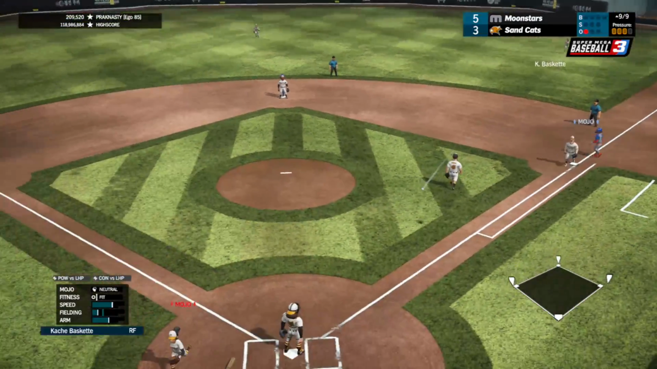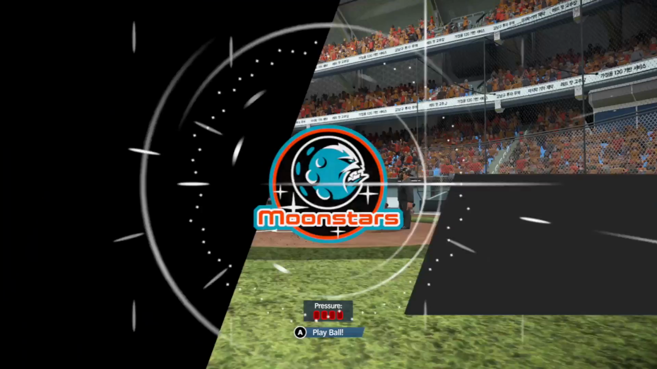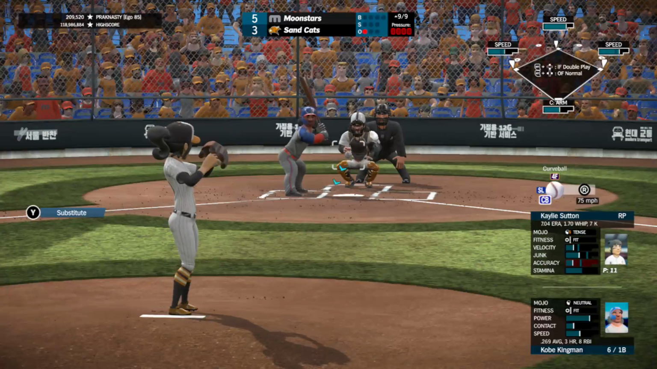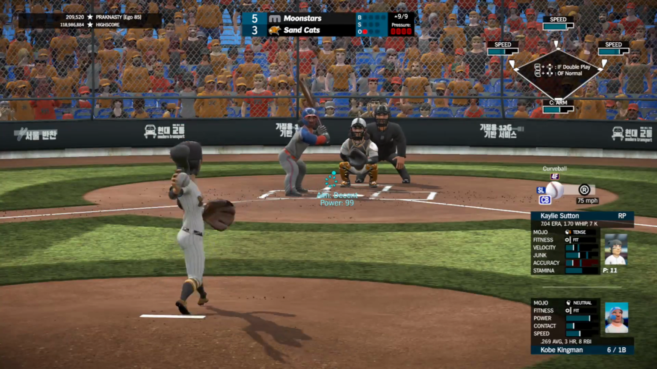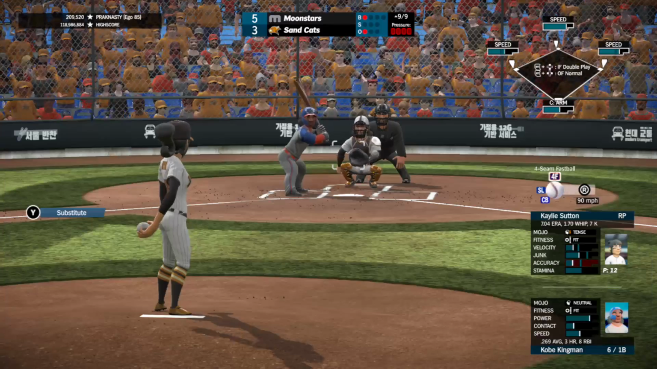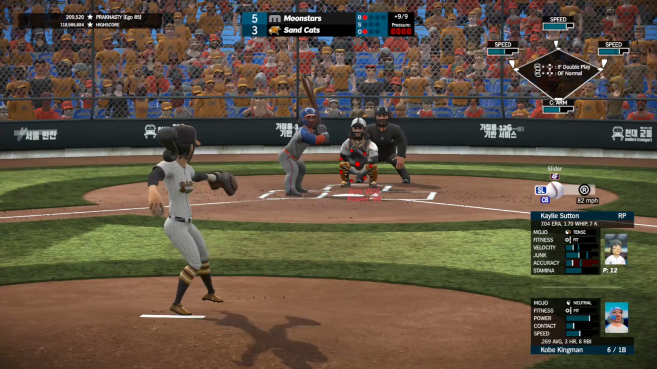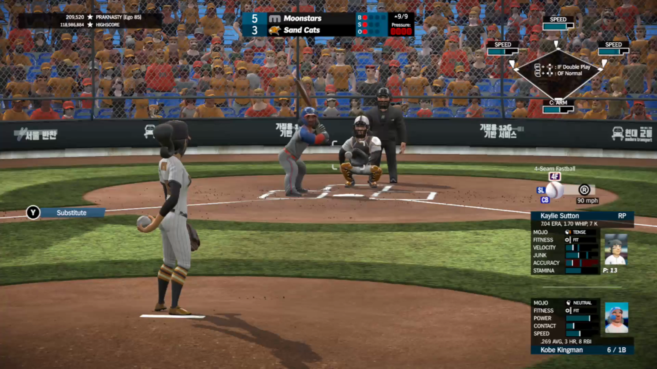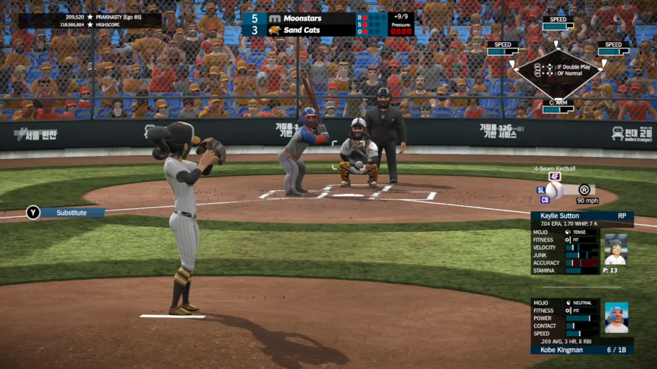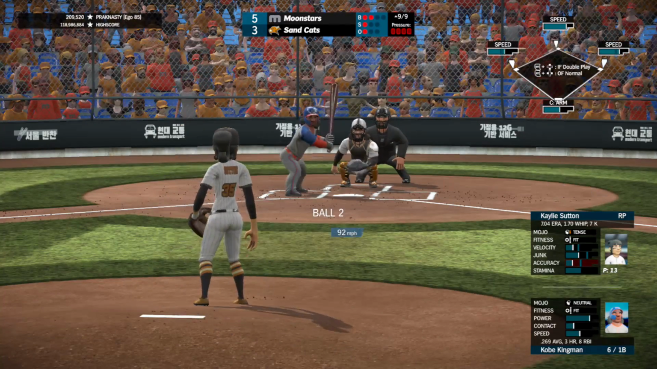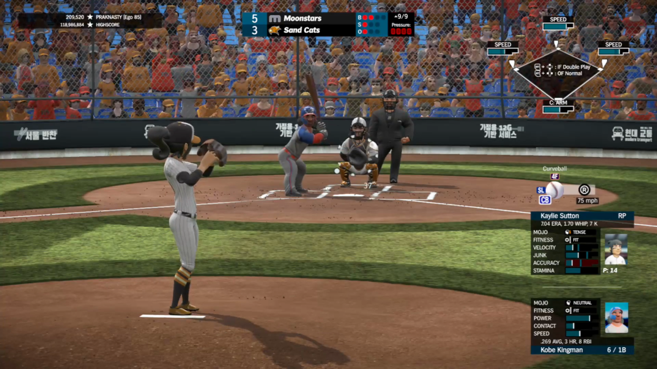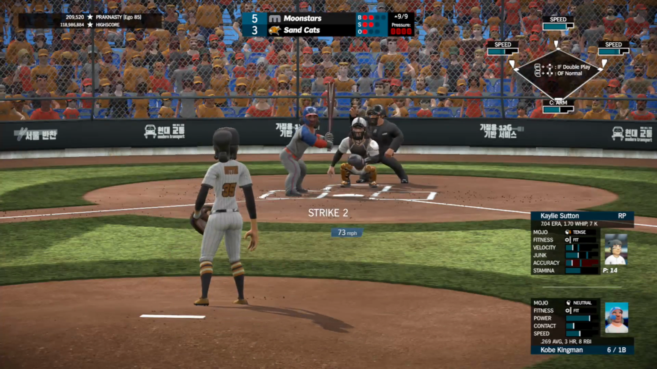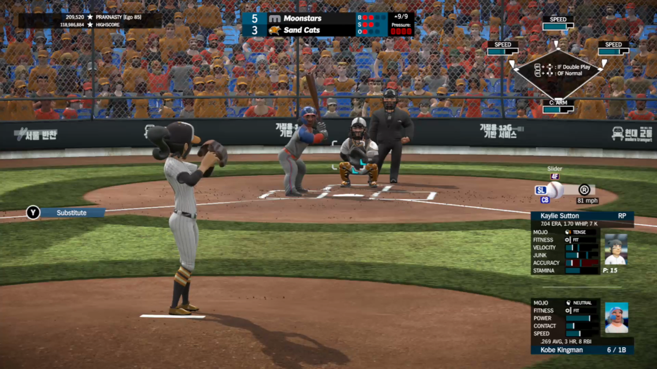Bases are now loaded for the Moonstars as they're looking to blow the game open here in the 9th as Sutton's tense. Here's Kingman, 0 for 4 today. Curveball down and in on the first pitch is low, ball 1. A slider away, called a strike, 1-1. Fastball down and away, low, 2-1. Curveball down and in, low, called a strike actually, 2-2 the count now.